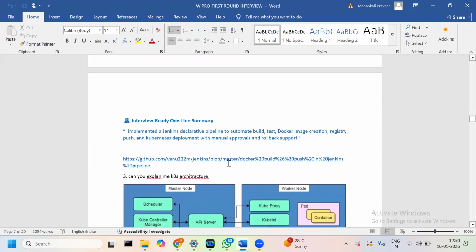Okay, the one line answer: I implement it with a Jenkins declarative pipeline to automate the build and test, Docker image creation, registry push, and Kubernetes deployment with manual approval and rollback support.